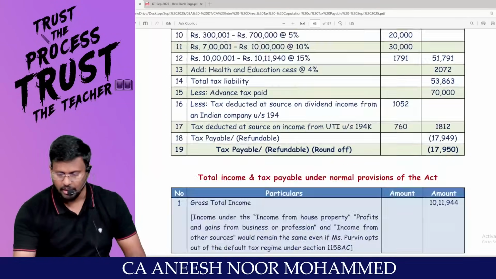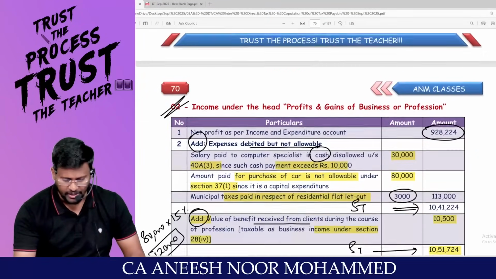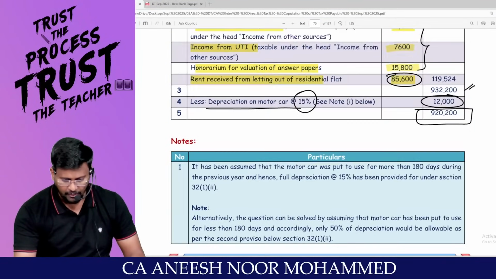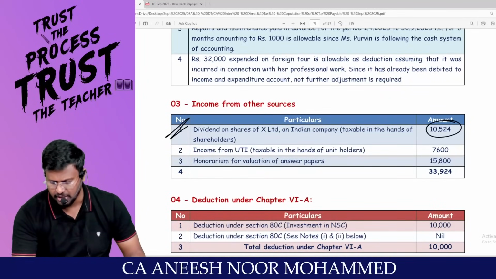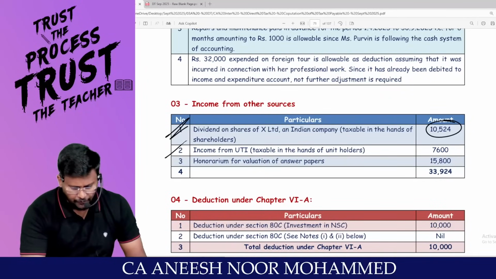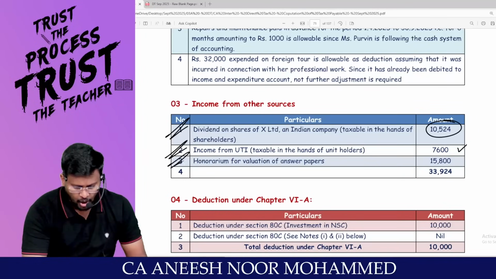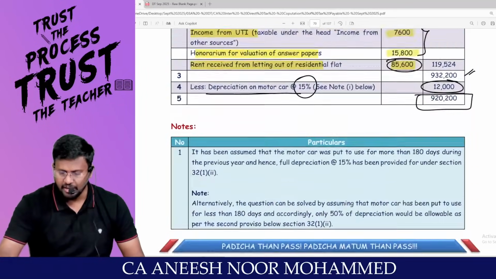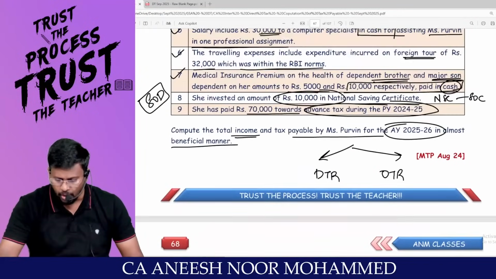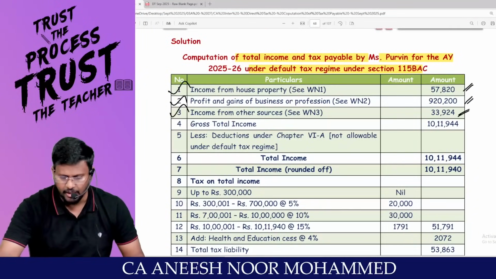Sir, coming to income from other sources. Can I calculate IFOS? My dear lovable students, I am calculating IFOS. Dividend on shares of X Limited, this much amount has been received. Income from UTI, 7,600. Honorarium from valuation of answer paper, 15,800. Total, 33,924 is the income to be taxed under the head IFOS.